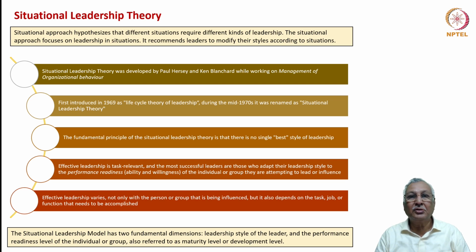Effective leader is one who is task relevant. Effective leadership is task relevant, and the most successful leaders are those who focus on the competency and commitment of their followers. That is, the ability and willingness of the followers to work along with the leader. Effective leadership, however, varies not only with the leader and the followers but also with the firm, the industry and the economy. Some of these aspects, however, are not part of the situational leadership theory as proposed and as we discuss now.